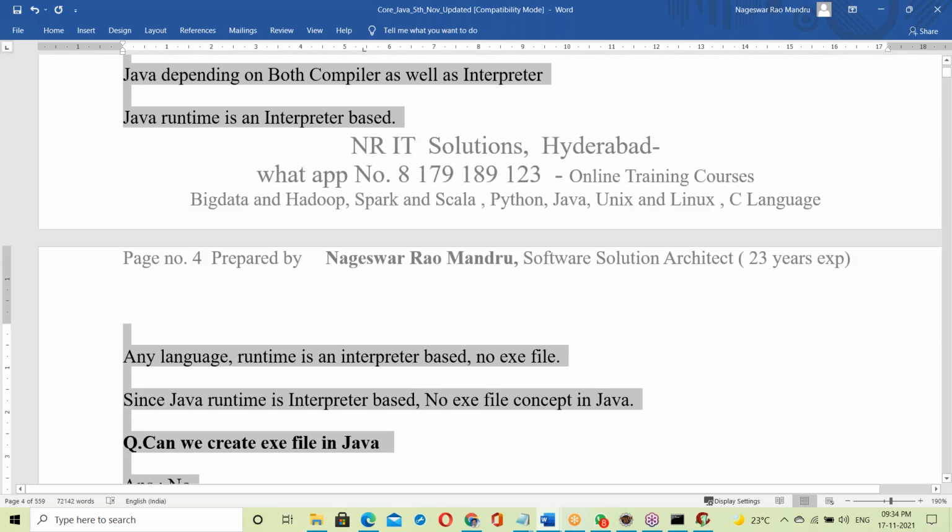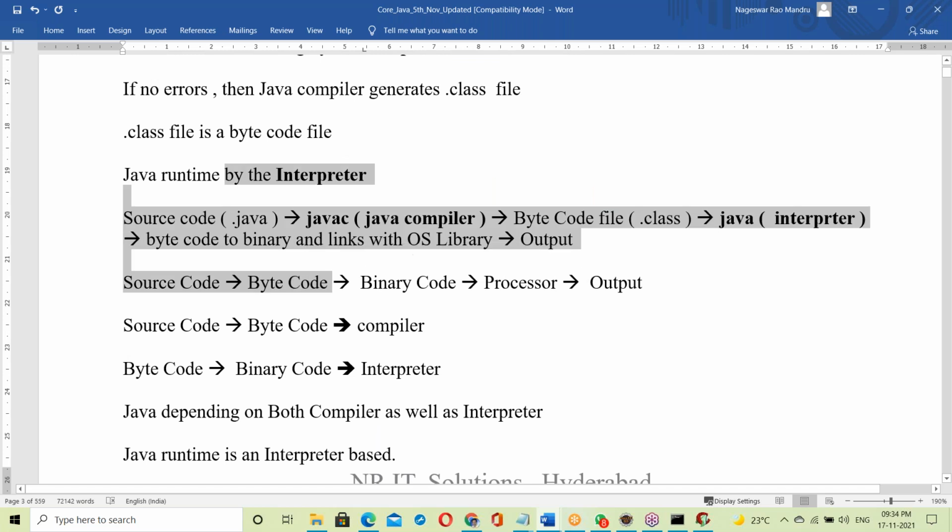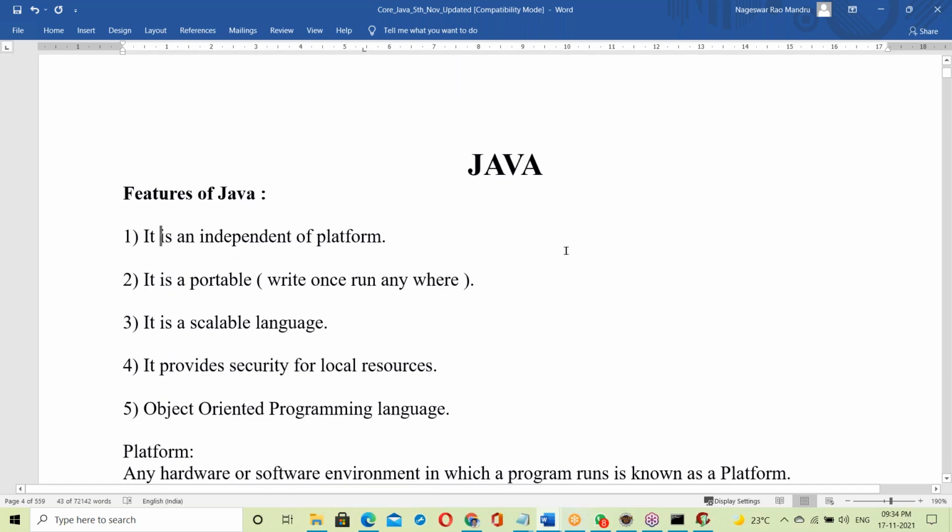Another half an hour is required to finish this topic, so tomorrow we'll discuss it. After that, we'll move to platform independence and how Java made us platform independent. That's all, so we'll continue tomorrow.